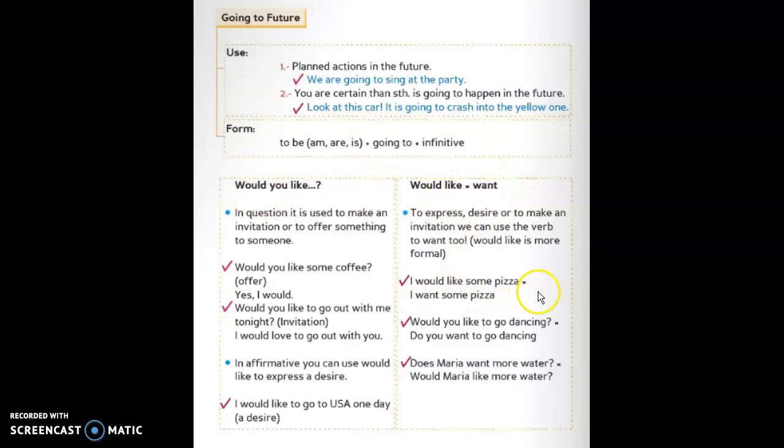I would like some pizza. I want some pizza. Would you like to go dancing? Do you want to go dancing? Does Mary want more water? Would Mary like more water? Okay? In this case, would you like is polite.